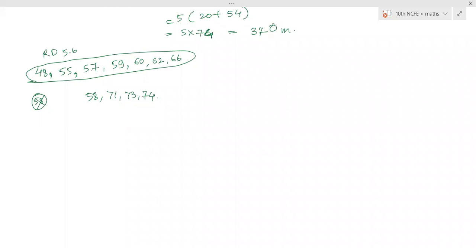And the sum of all the integers between 100 and 550 which are divisible by 9. So you can find out divisibility. So 9, that means it will start from 108. The first number divisible by 9 is 108. Then 108 plus 9 is 117, next 126, and so on.